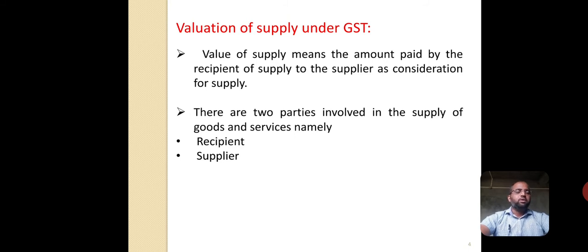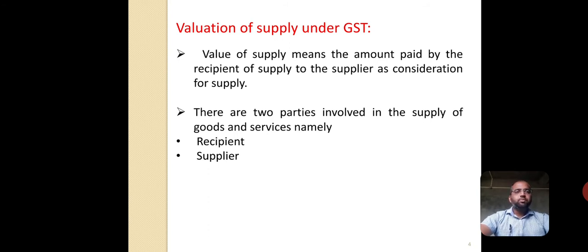It means that while receiving the goods or services, you have to pay something, either in the form of cash or any kind. That is called the value of supply. How much amount you are paying as a recipient to the supplier as a consideration for a supply, that is called the value of supply.